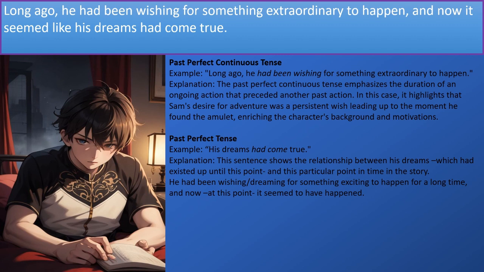We can also see usage of the past perfect tense. For example, his dreams had come true. This sentence shows the relationship between his dreams, which had existed up until this point, and this particular time in the story. He had been wishing or dreaming for something exciting to happen for a long time, and now, at this point, it seemed to have happened.